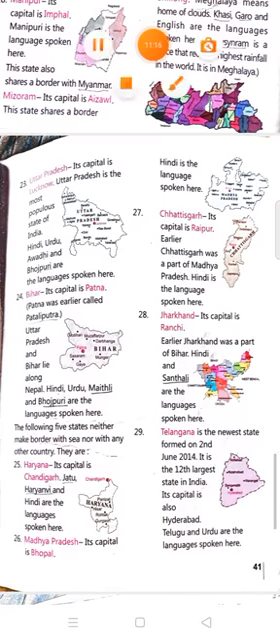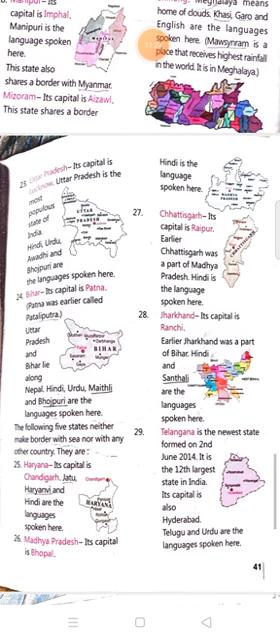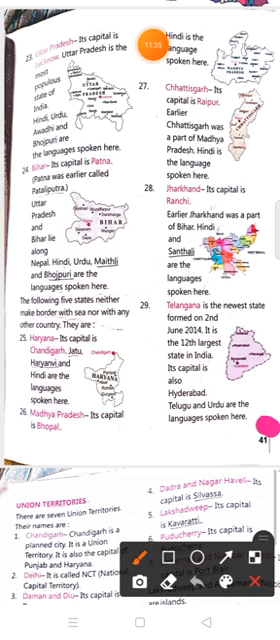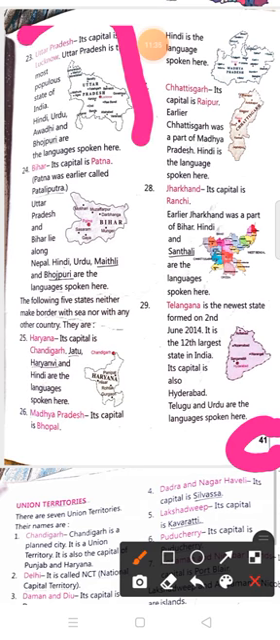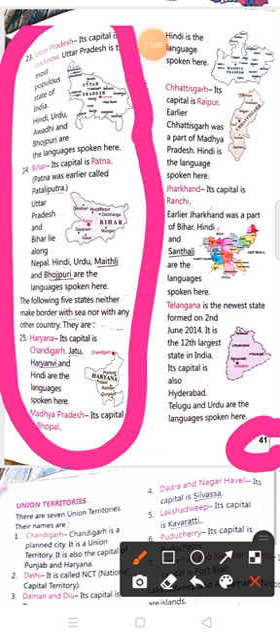Okay, now we are at page number 41. We are going to read from here to this part. We are going to read now.